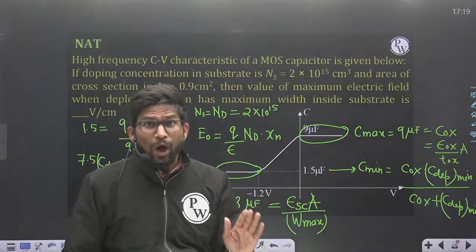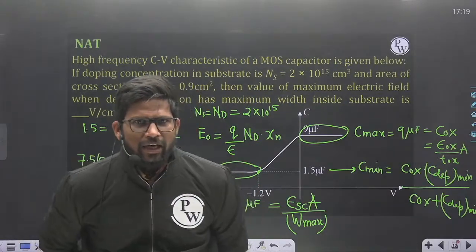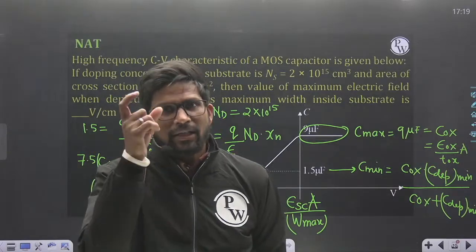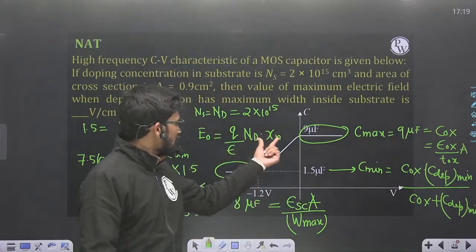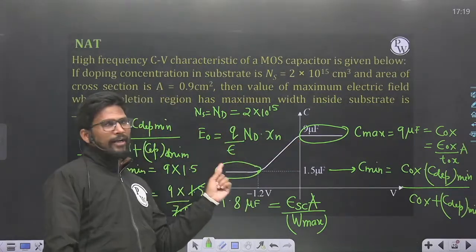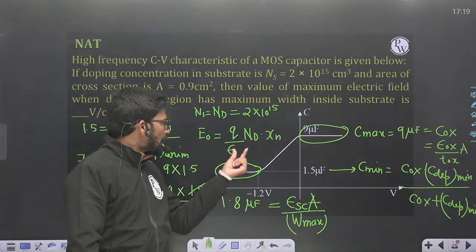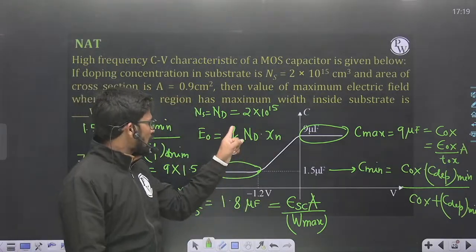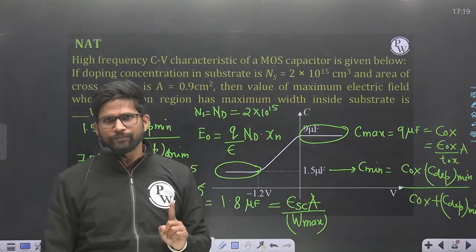But here only one type of substrate is there, an N type substrate, and the depletion region width is Xn. Then the only formula that can be used for finding the maximum electric field is Q upon epsilon ND into Xn. If the substrate is of P type, then this formula will be Q upon epsilon Na into Xp.